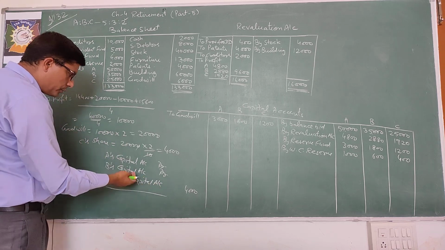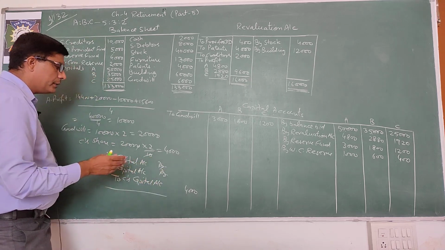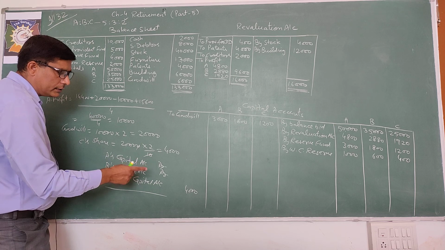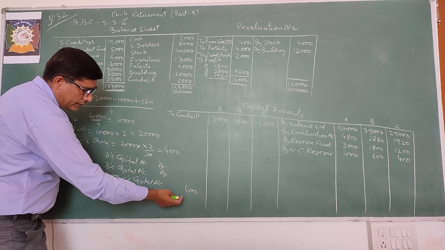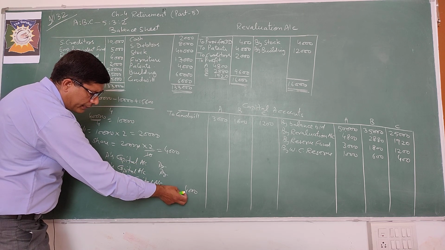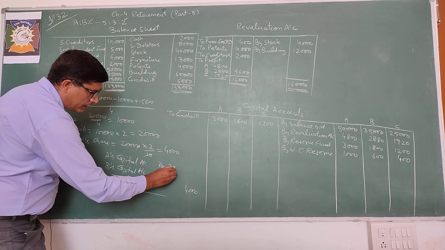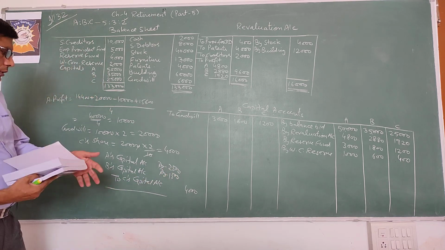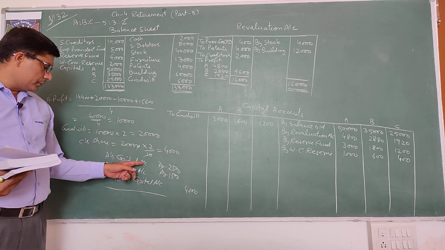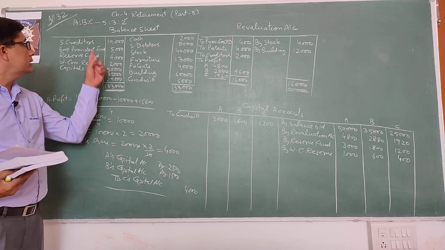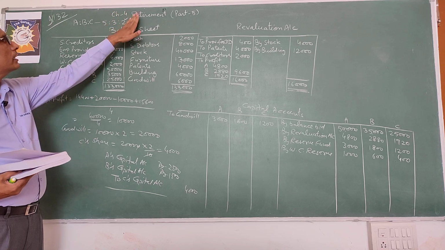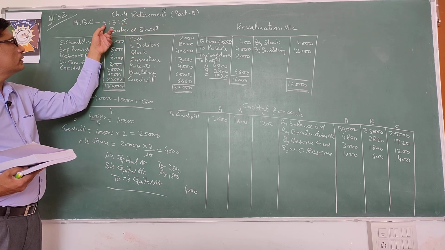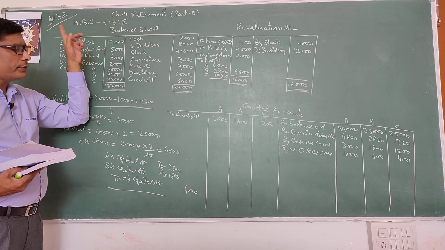So you will distribute 4,000 between A and B in 5:3. Total is 8. तो 8 से डिवाइड करें दैट इज 5 तो into 2500 और 1500. Okay. This amount is distributed 4000 between A and B in gaining ratio which is 5:3. क्योंकि ये पार्टनर रिटायर होगा, no information is given, तो gaining ratio will also be 5:3.